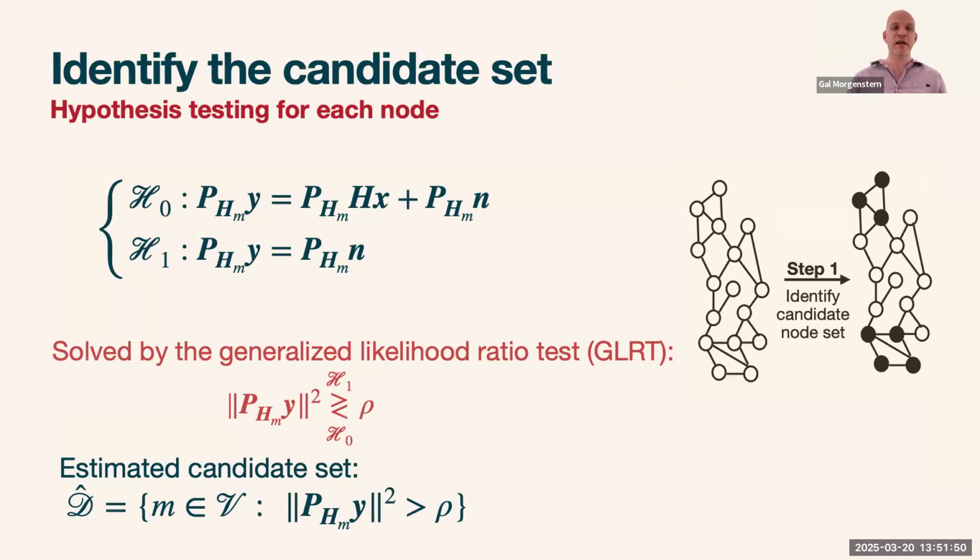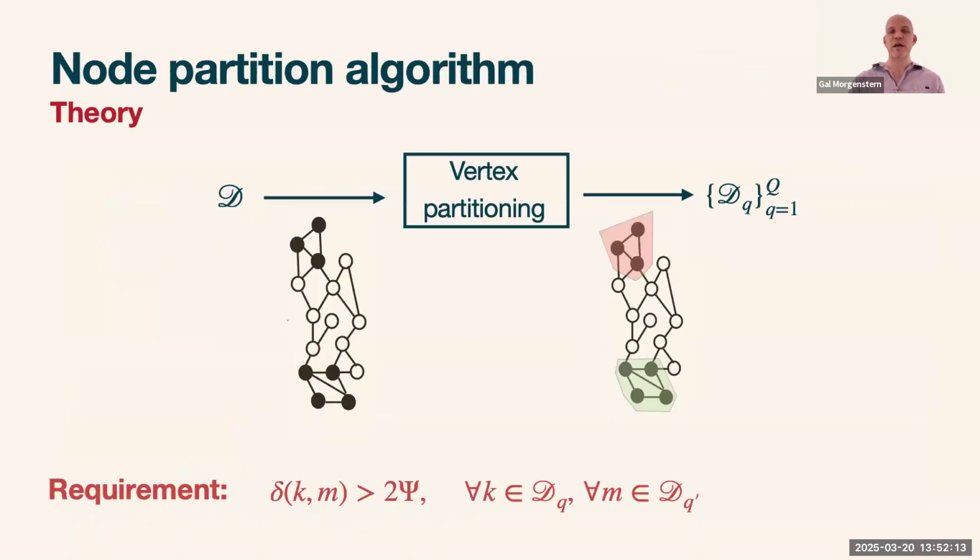To identify the candidate set, we're relying on the idea that on one hypothesis we have only noise, and on the second hypothesis we have signal and noise, and then we can use the GLRT to estimate if each node is associated with meaningful information or just noise, and that's our D hat. That's the first part. Then we can try to do partitioning if the elements are distant enough: if I can find 2 sets such that each element is farther than 2ψ, I can separate them because I know that the dictionary atoms in each one of them will be orthogonal.